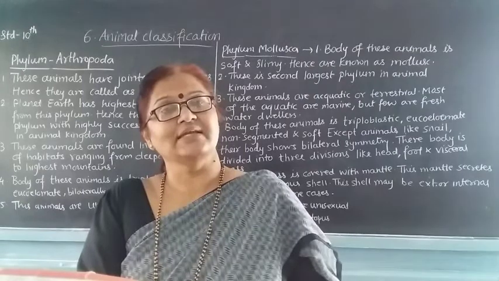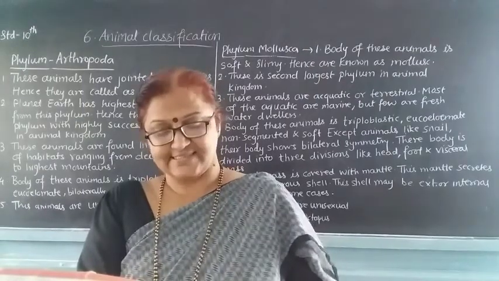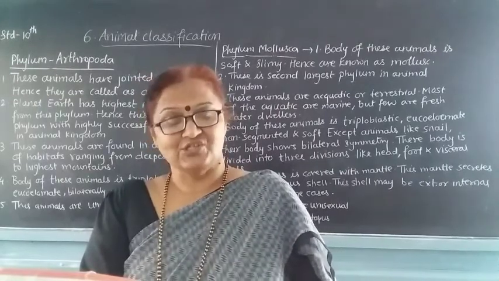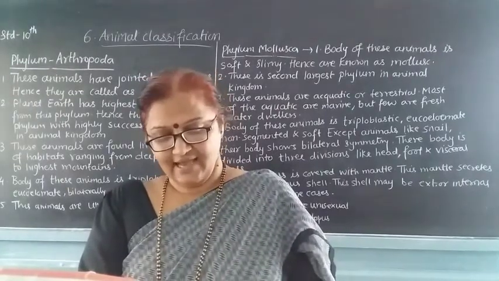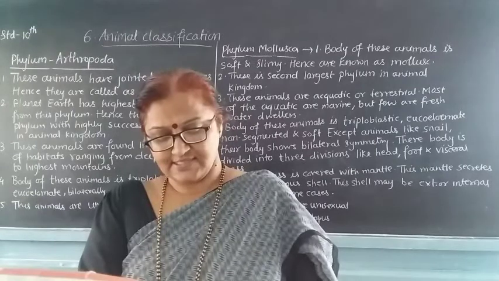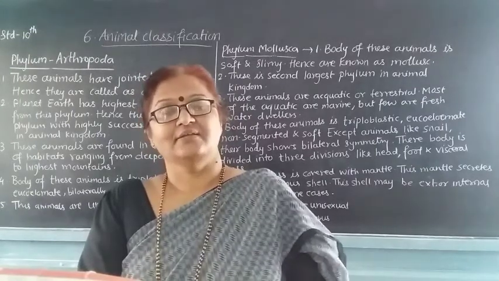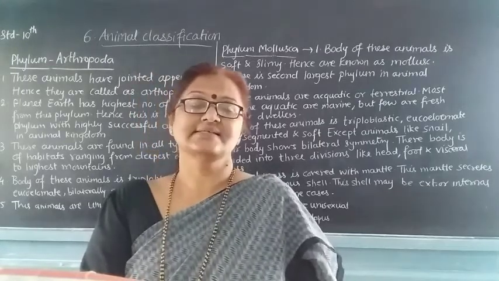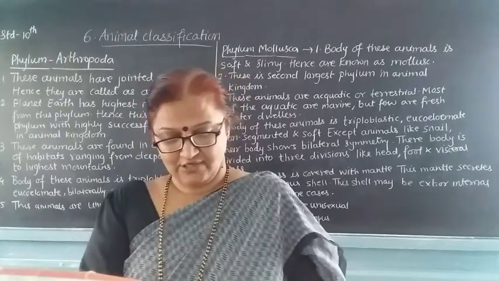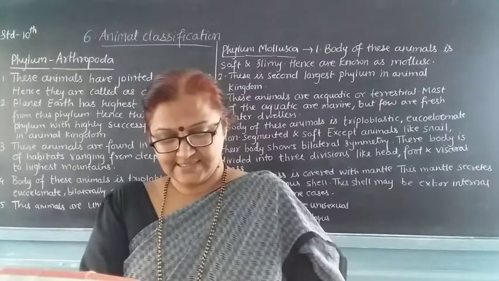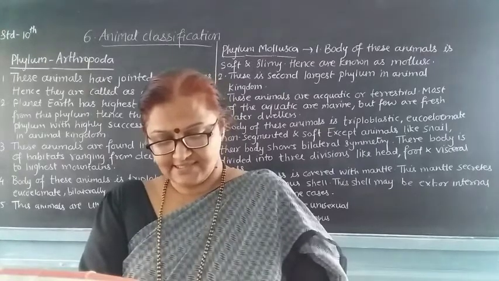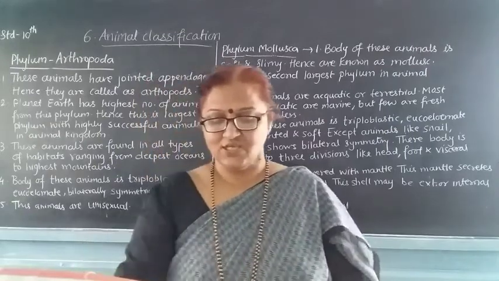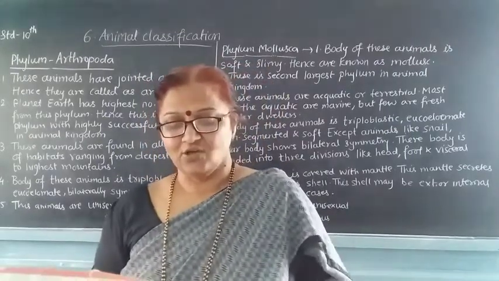They are unisexual, with separate sexes, or some may be hermaphrodite, with both sexes in one animal. Examples are Balanoglossus and Saccoglossus. These are the examples of Hemichordata.